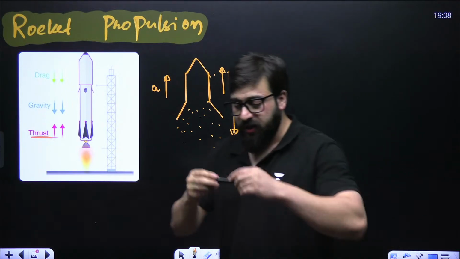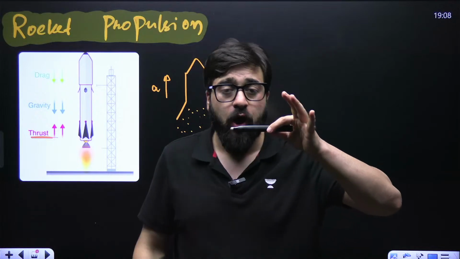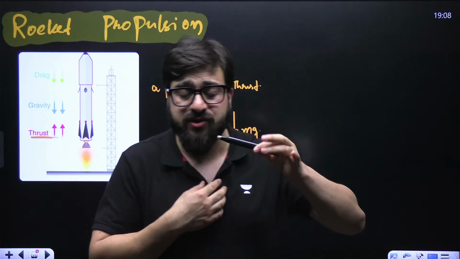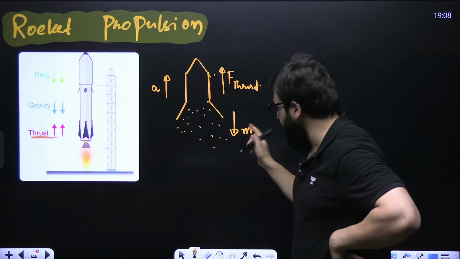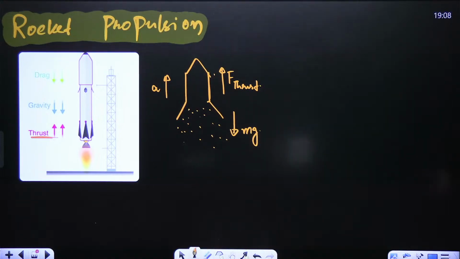If I have got an object over here, what is the force which acts on this particular object in the downward direction? Sir, that is mg. Mg is the force which acts in the downward direction.